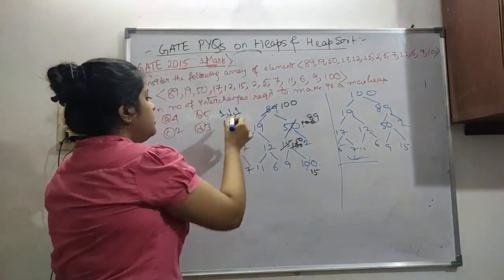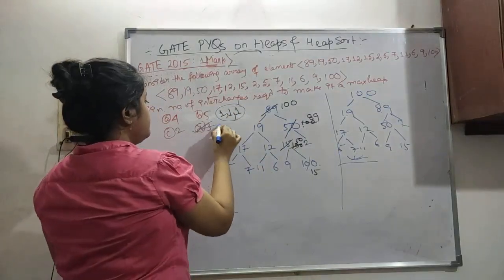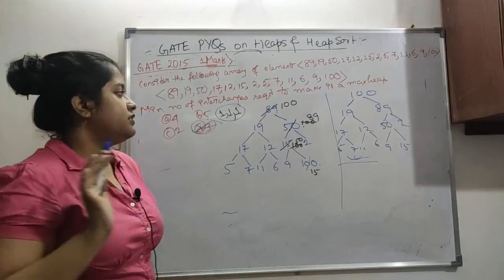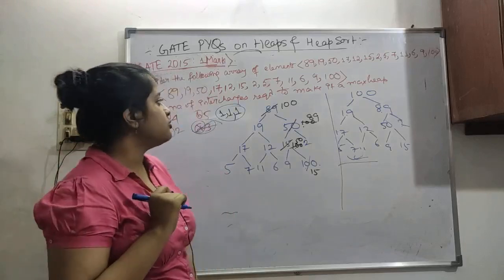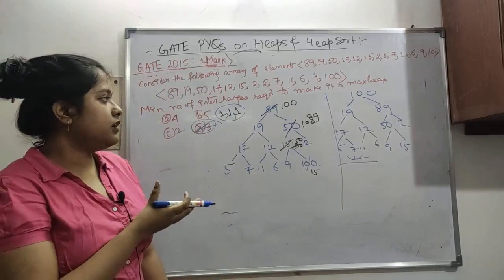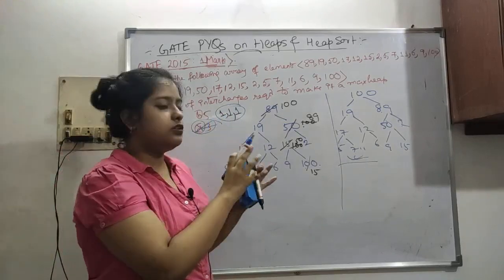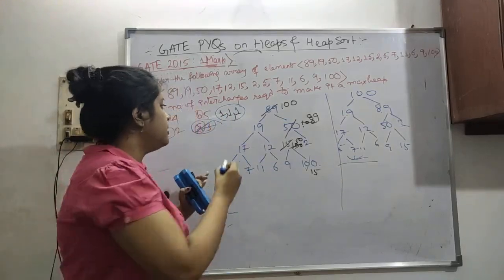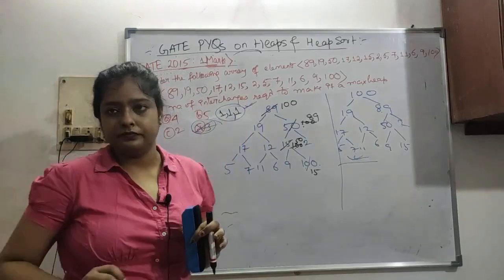Okay, so how many interchanges are required? 3. So minimum is 3. Minimum interchanges required is 3. We are asked minimum only. So in this way we can make any tree into a max heap by just interchanging. So the minimum number of changes required is 3.